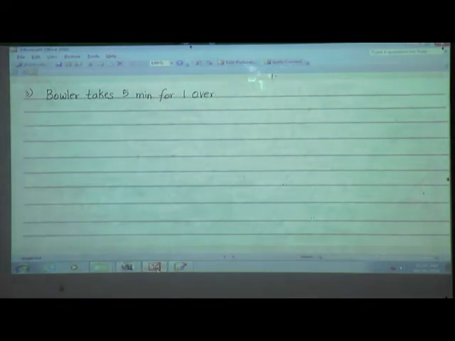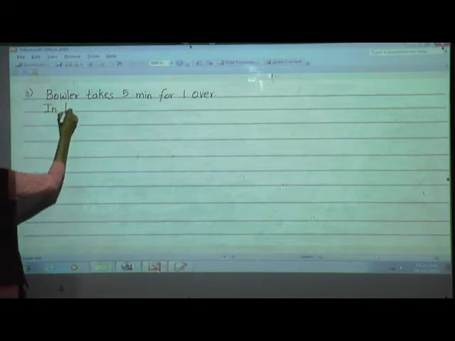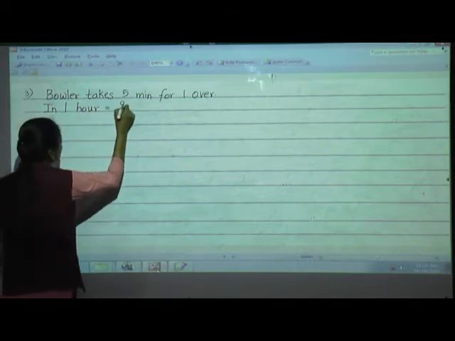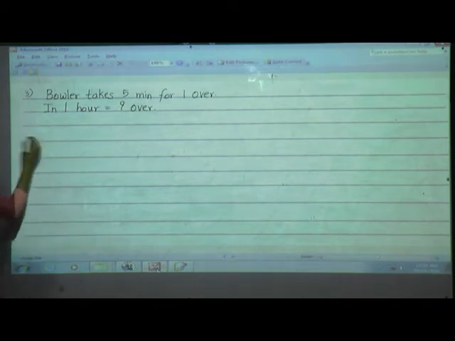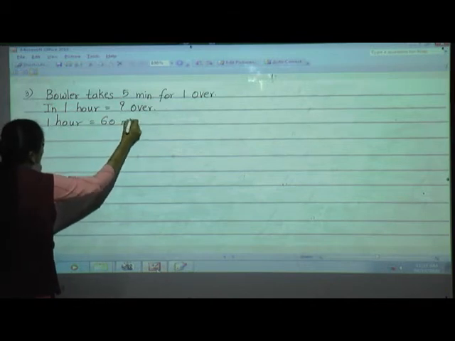And the question is, how many overs are bowled in an hour? Okay, so 1 hour is equal to how many overs? That is the question. So first of all you have to tell me, 1 hour is equal to 60 minutes.